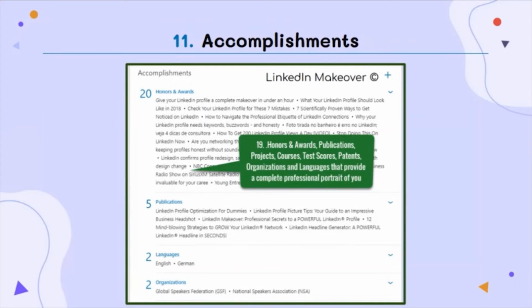Let's take an example: I am an entrepreneur and I have recently started a startup, and I have received a Young Entrepreneur of the Year award, and I have patented a product for my startup. All these things I can mention under this section as part of accomplishments. So this was a quick overview of competent profile building on LinkedIn. Now there are some resources that we will be presenting at the end of the presentation, using which you can self-explore profile building.